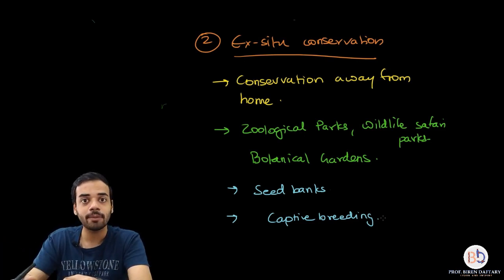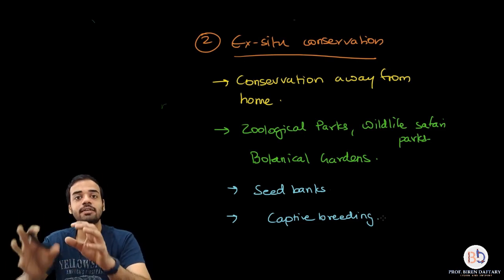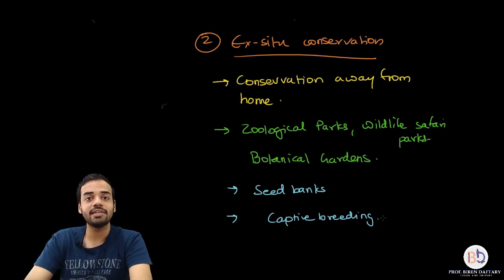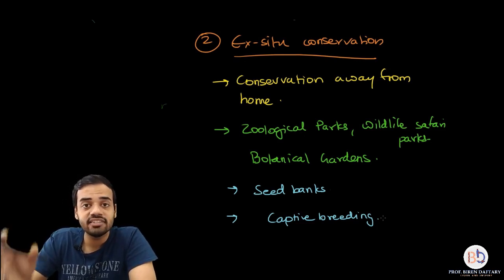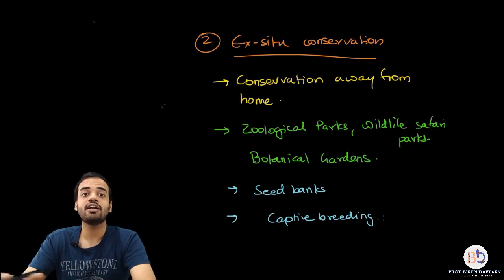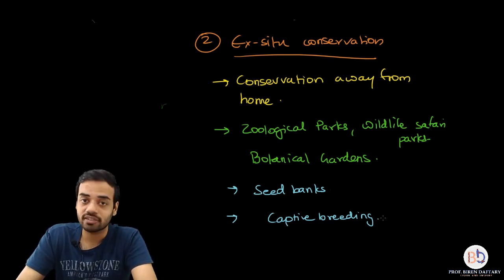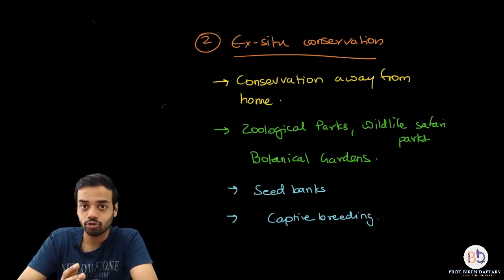So what is going to happen is the number of that species will increase. Okay, so it is keeping the biodiversity intact and it is also protecting that animal. So that is called captive breeding. There is a crocodile center in Chennai where crocodiles are bred in captivity, and because of that the number of crocodiles has increased over there. So it is very important to remember this. Captive breeding is also important.